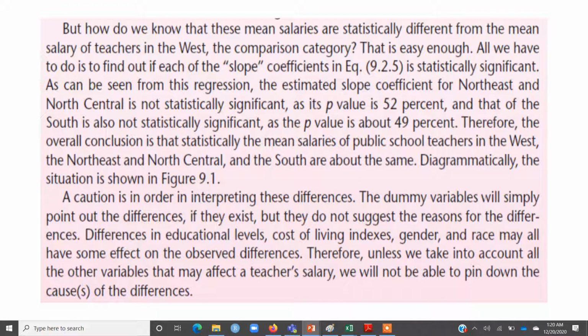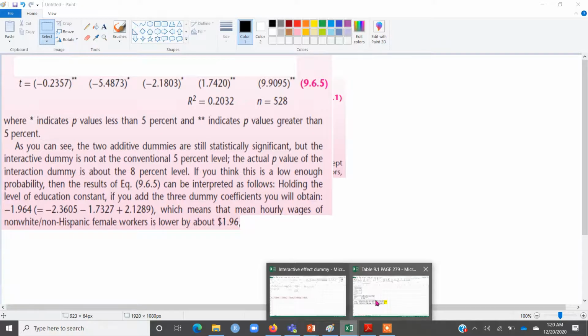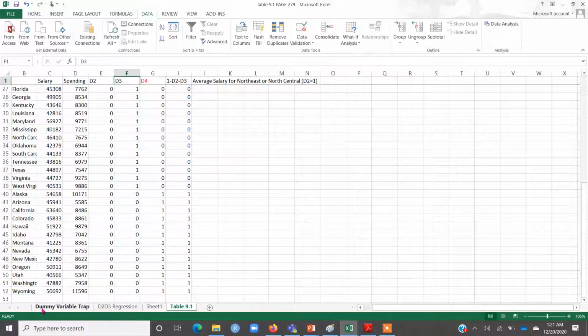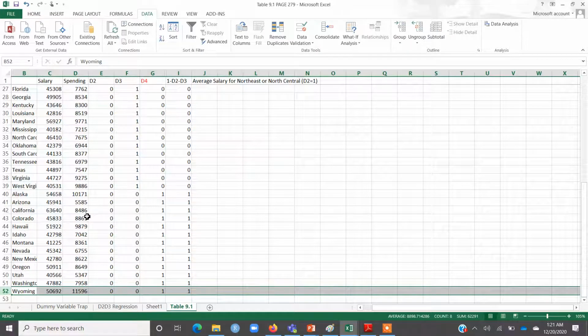I have already told you that whenever we run a regression, we always comment on the p-values as well. So based on the p-value of D2 and D3, we have just concluded that the salary differences across the three regions are statistically insignificant. In other words, based on the sample, if we generalize about the entire population, in this sample we had data on 51 states.